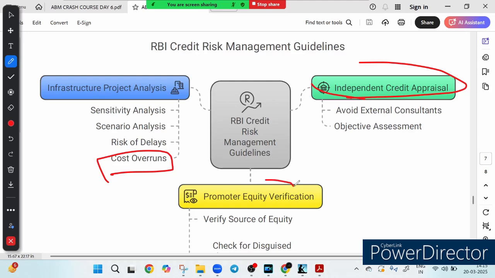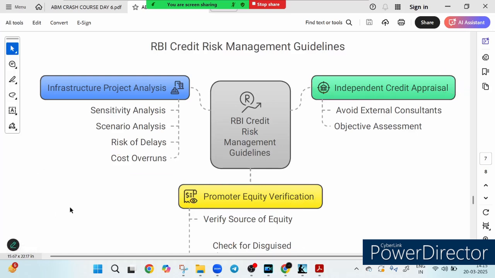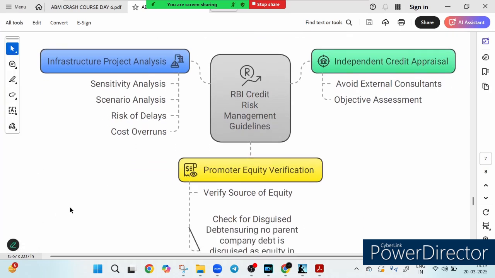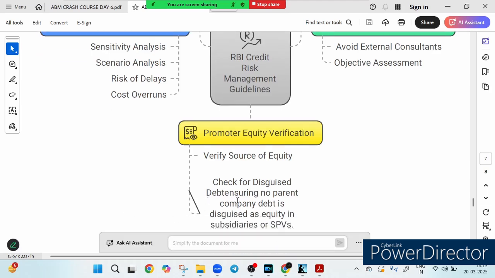And the third is promoter equity verification. Banks must verify the source of equity. RBI here is crystal clear: watch out for disguised debt, where parent company loans are camouflaged as equity in a subsidiary or SPV. So that is the point. This is called disguised debt, where parent company loans are camouflaged as equity in the subsidiary or SPV.